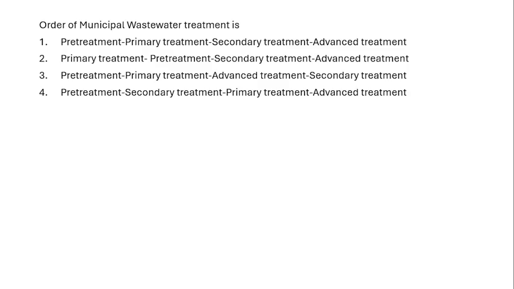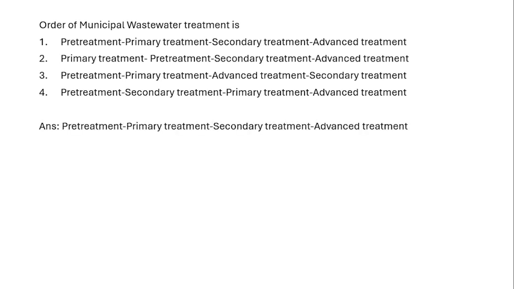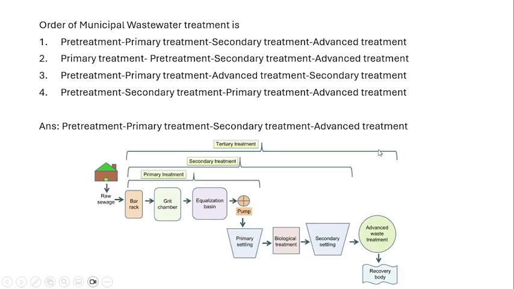Next, what is the order of municipal wastewater treatment? Four options are there. The correct answer is pre-treatment, followed by the primary treatment, followed by the secondary treatment, and then the advanced treatment.